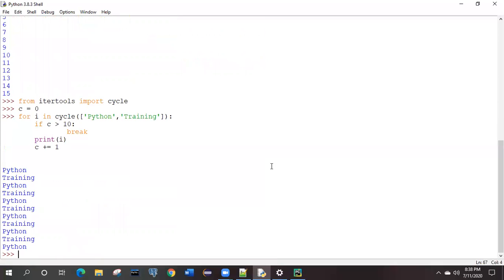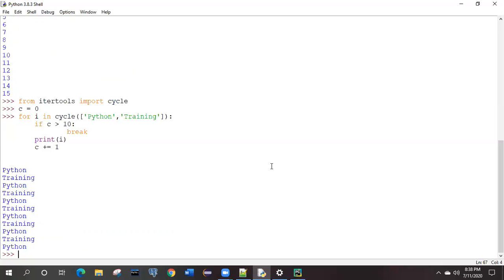Okay, so these are the conditions you gave. Now come out of this program and check what it did. It printed the list content: Python, then training, then Python, then training, like that. How many values has it printed? 11. Why 11? Because we started from C equal to 0 and gave the greater than 10 condition, meaning up to 10. So 0 to 10 will be 11, right?